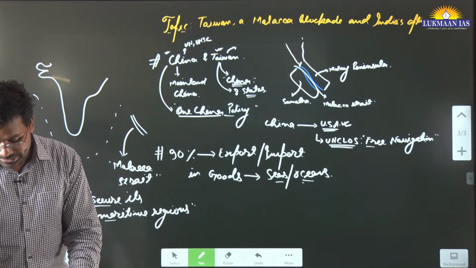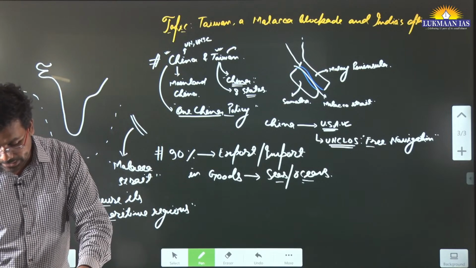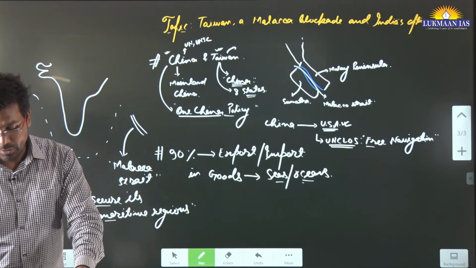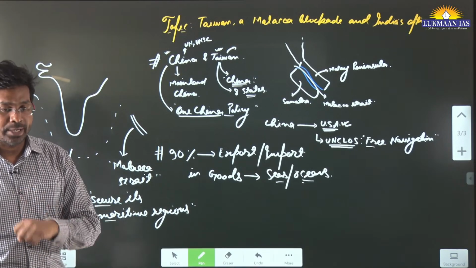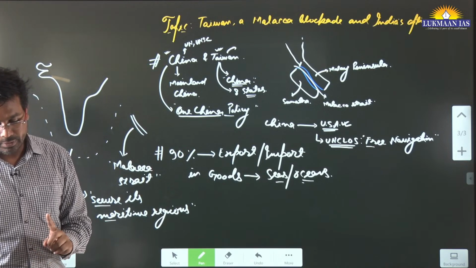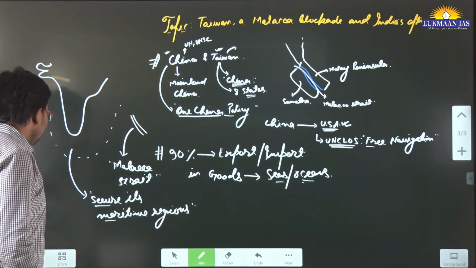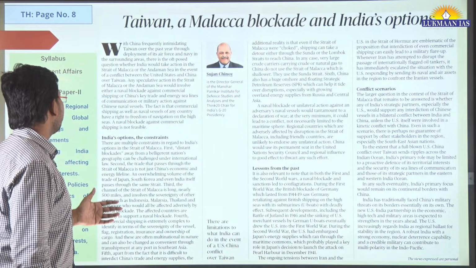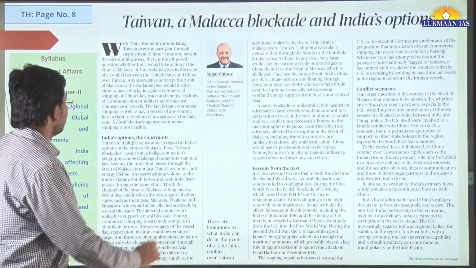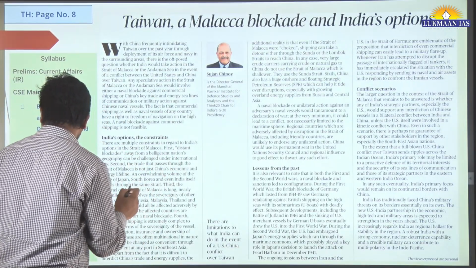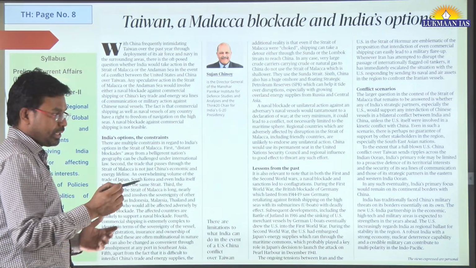So the author says that there are limitations to what India can do in the event of a US-China conflict over Taiwan. In this article they have mentioned many points, point by point, that there are multiple options and multiple constraints in this regard. What are the constraints related to India?